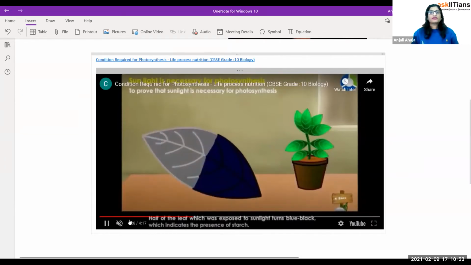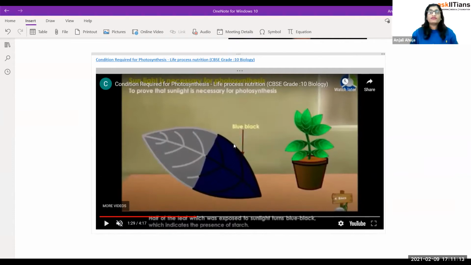So starch will not be present in half of the leaf which was, see, there's a point. I tell you one thing. In this video, they have not explained it, but what you can do is take the part that was in the dark, cut it up. Half the part which was outside, starch might be present, and the one which is inside, starch will not be present.